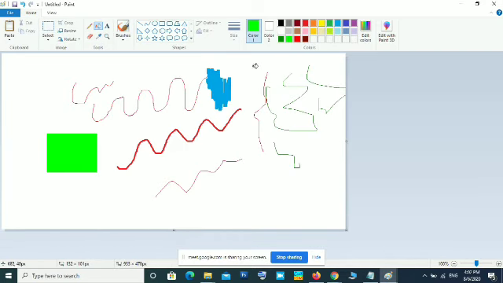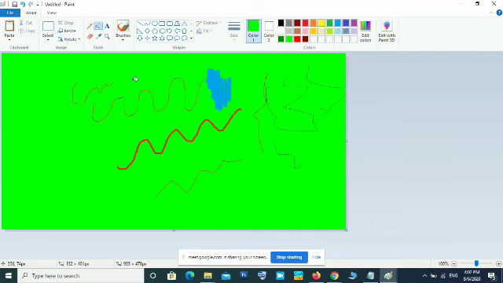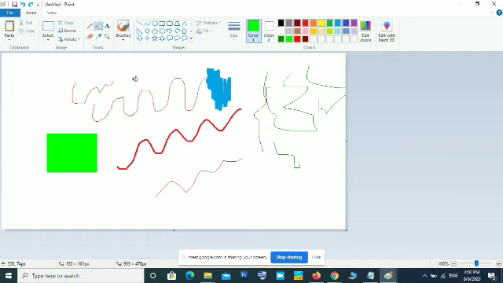If you click in an open area, it will fill the entire background. Okay, when you are filling, you have to take care. If you try to fill in an open area, the paint will overflow. It should be in a closed area.